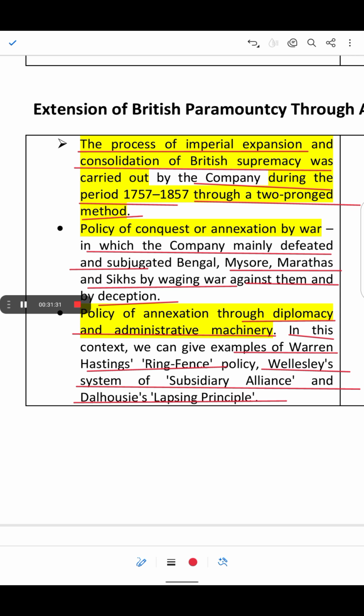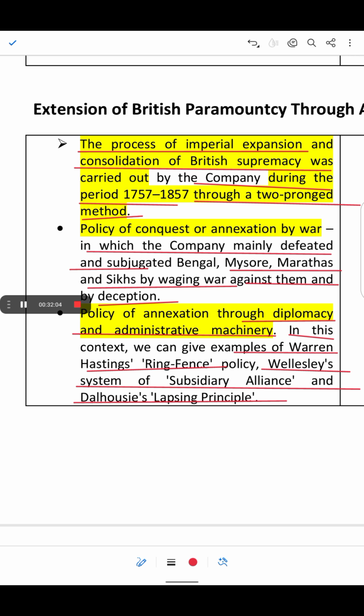In another case, you make deals and alliances with the players, saying things like, you can stay in your territory, but you have to let me control your defense, and you have to pay me for my work in defending your territory. Finally, if a player has no heir to rule the land, you just take it over by claiming it's now yours, just like the doctrine of lapse.